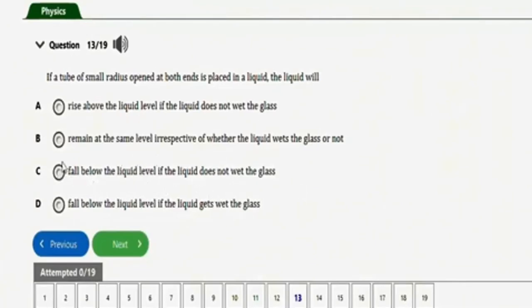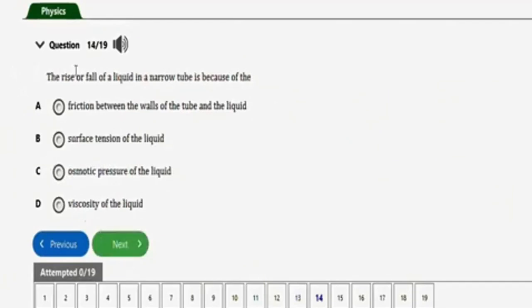Alright, so that's it for this question. Let's go to the next question, which is this one. It says the rise of liquid in a narrow tube is because of. We have answered this question as well. It's because of the surface tension of the liquid. Let's go to the next question, which is this one.